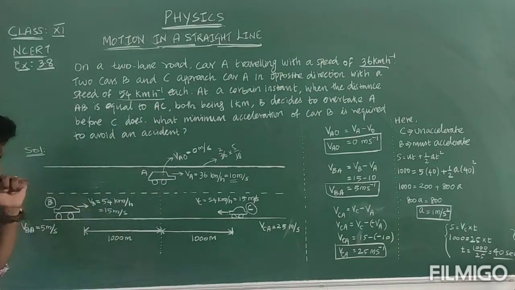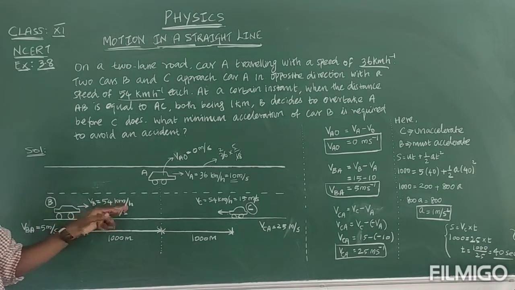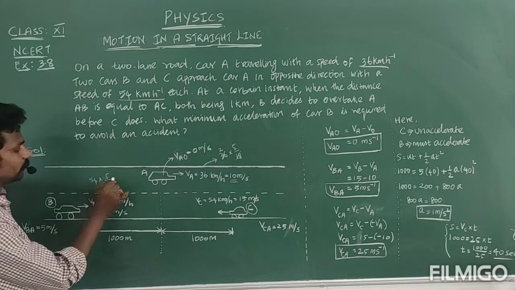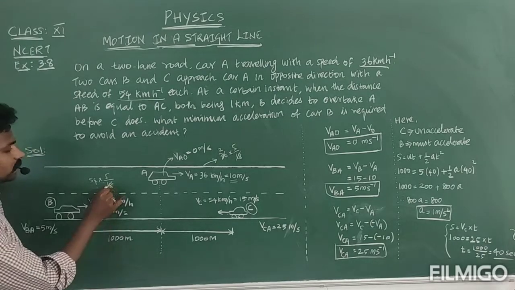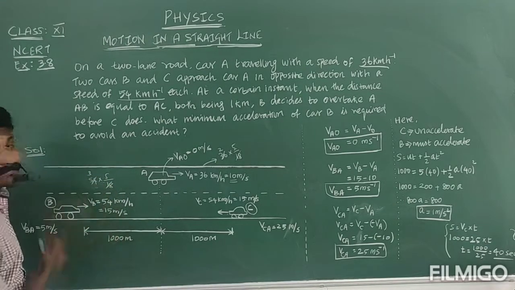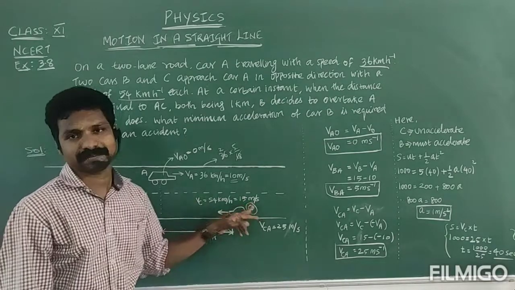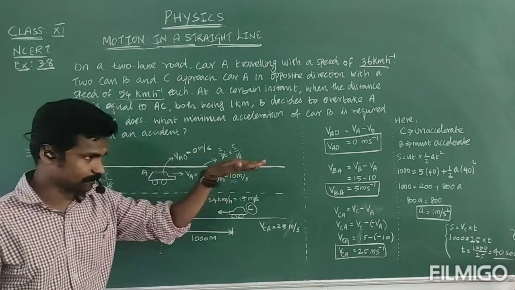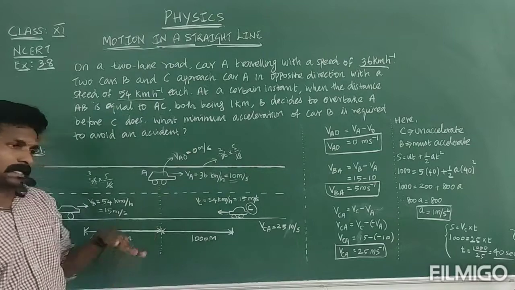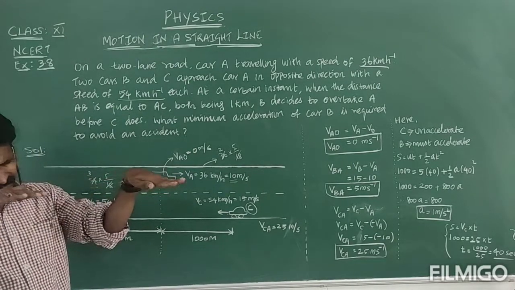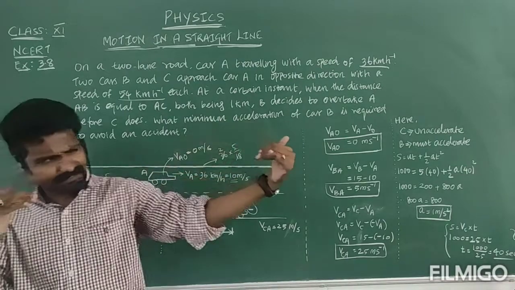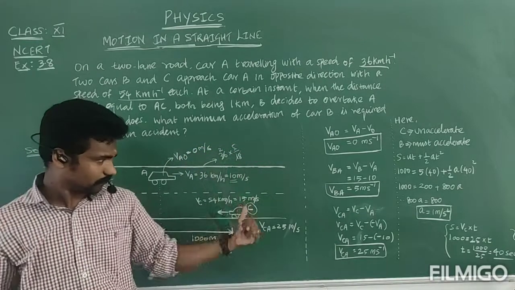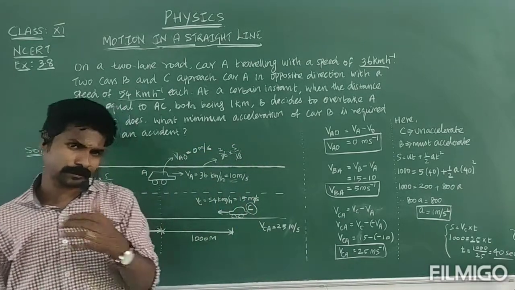The speed value given is 54 km per hour. For example, car B velocity is 54 km per hour. So you should convert it into meter per second. How? 54 into 5 by 18. Here 1 time, here 3 time, 3 into 5, 15 meter per second. Like that, car C also has the same speed, 15 meter per second. So already car A is moving at 10 meter per second in one lane. Then in the nearby lane, B and C cars are traveling in opposite directions with the speed of 15 meter per second. This is the situation.